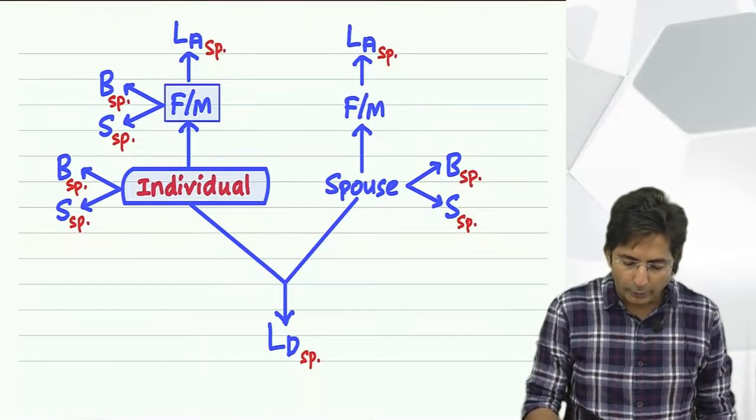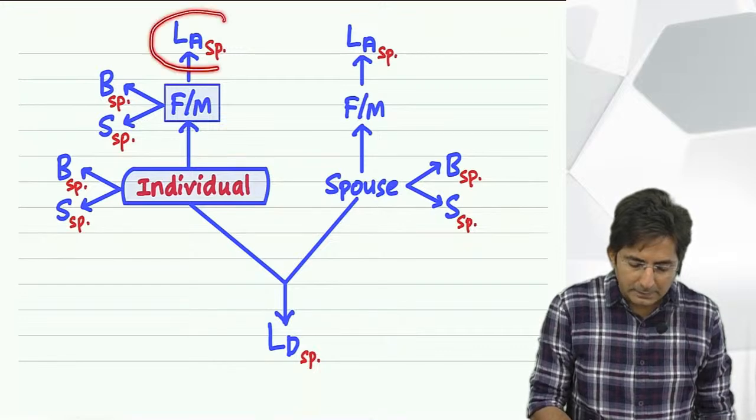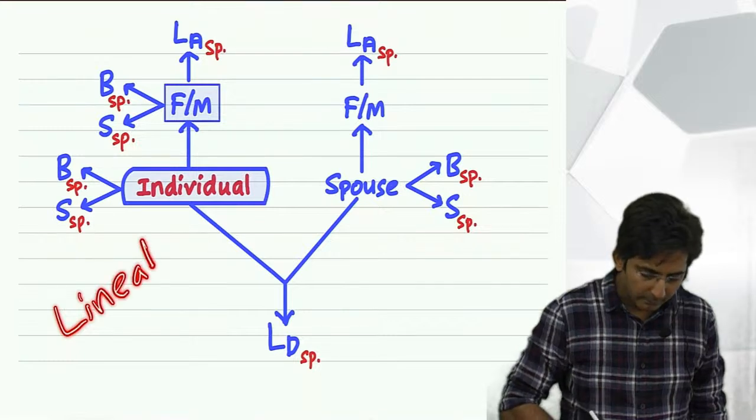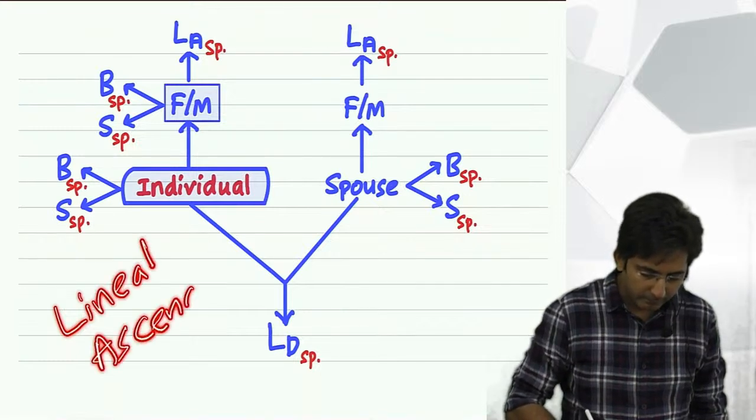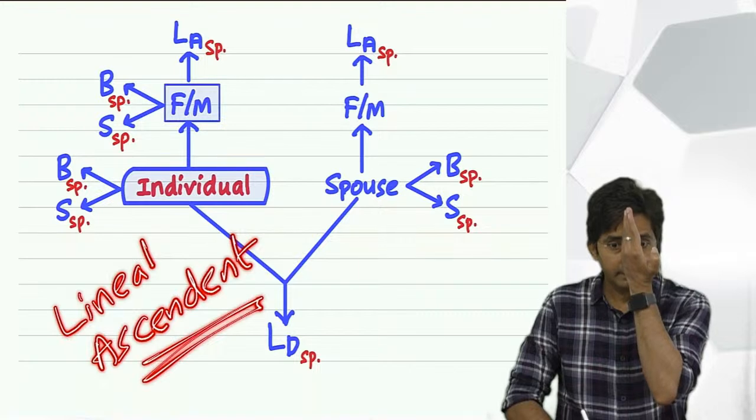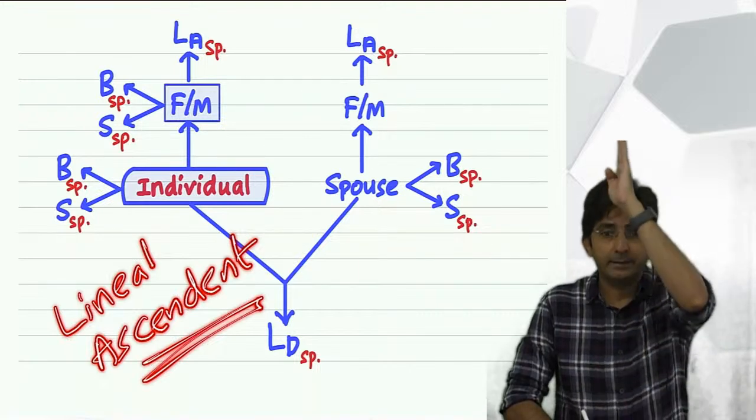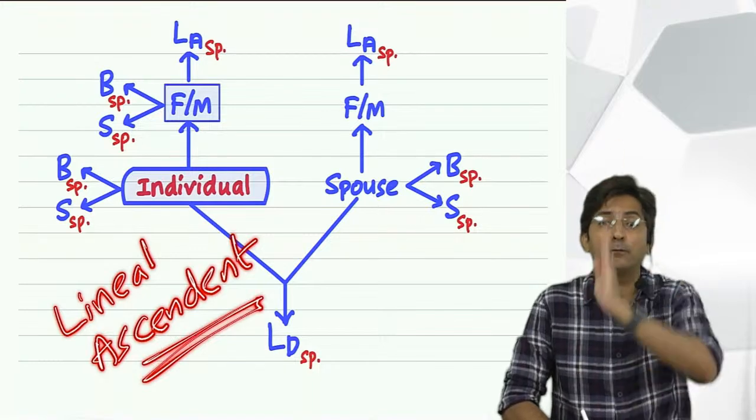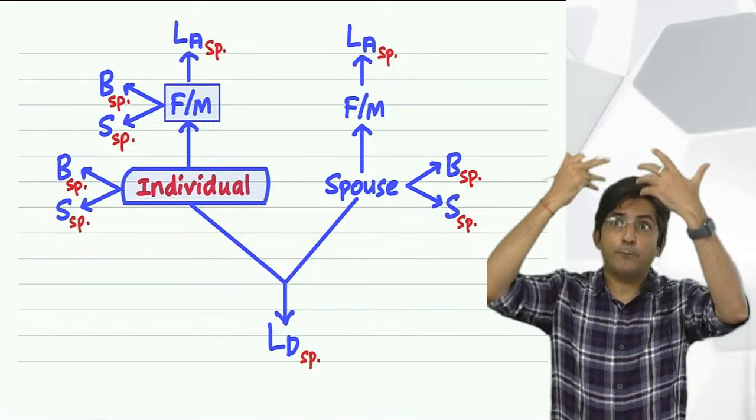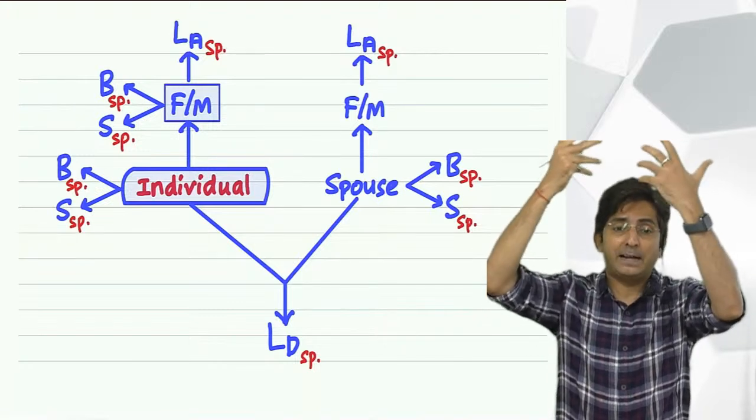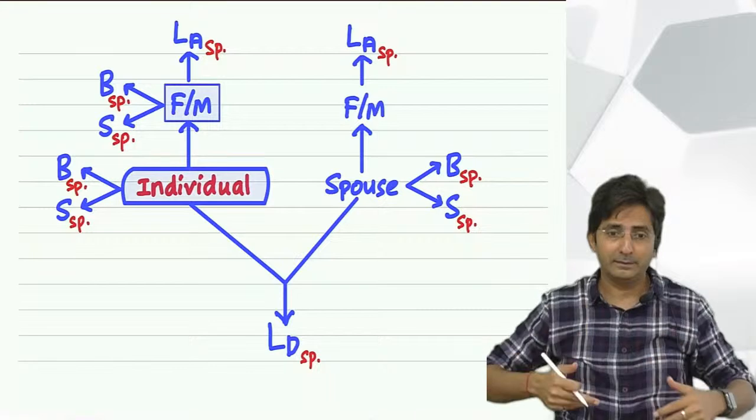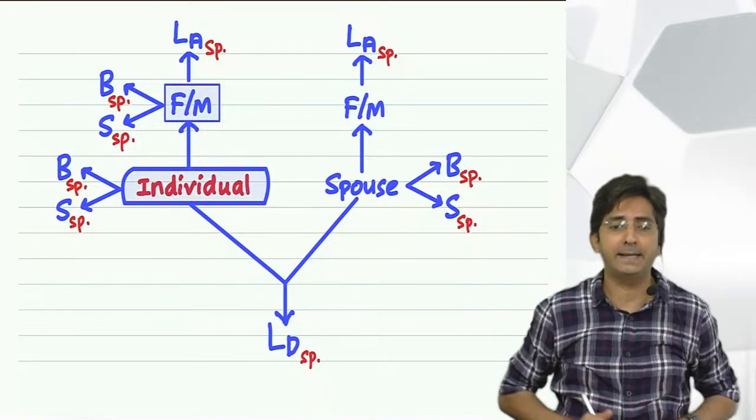Tell me now what is left in the drawing. LA means lineal ascendant. See, how do I spell it? Lineal ascendant. See, lineal means in my line. Ascendant means above me. Ascend means to go upward, upward, upward. So tell me, who is above me? My father, mother. And above my father, mother, my grandfather, grandmother. Above them, great grandfather, great grandmother, and above them, they are all called lineal ascendant.